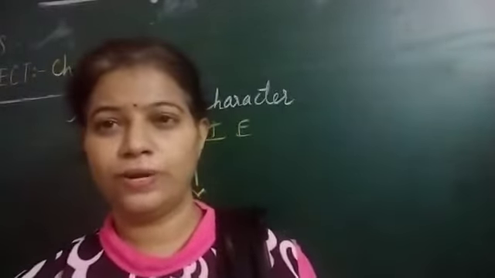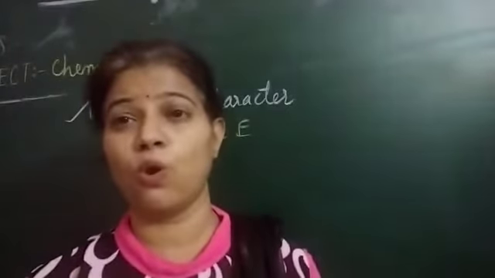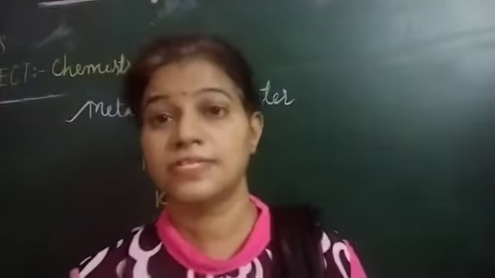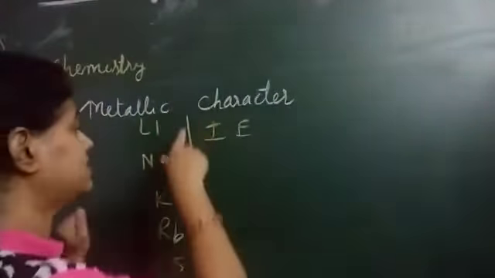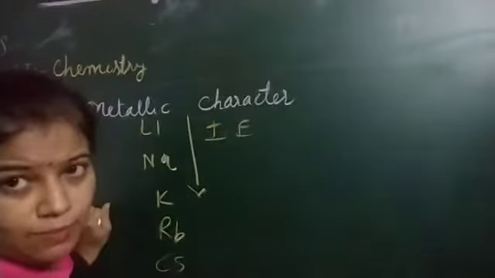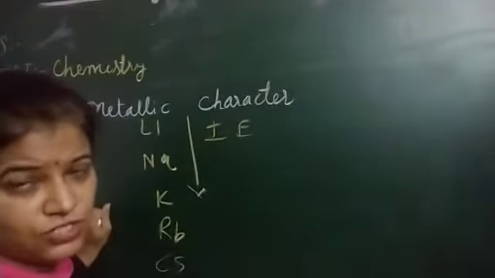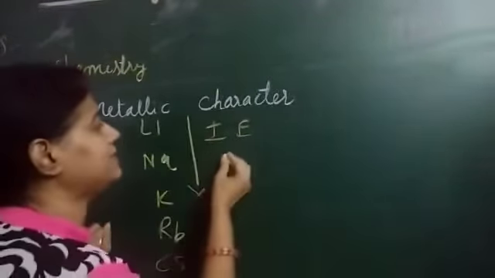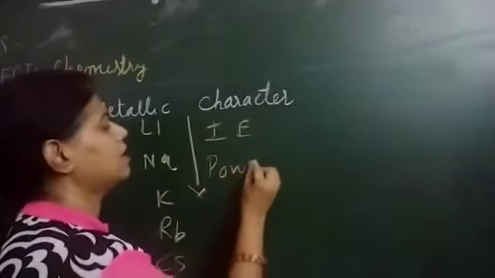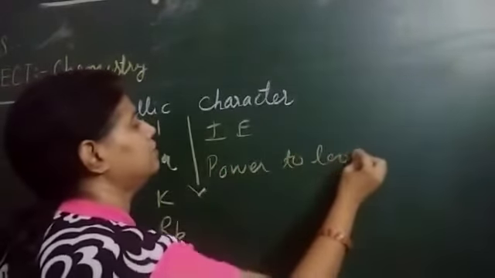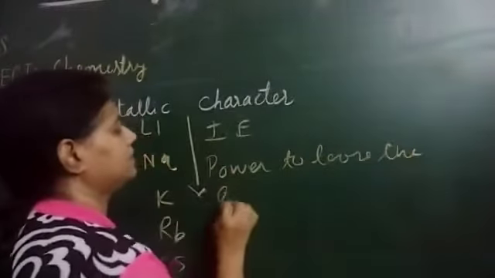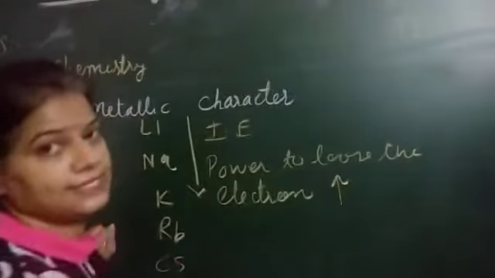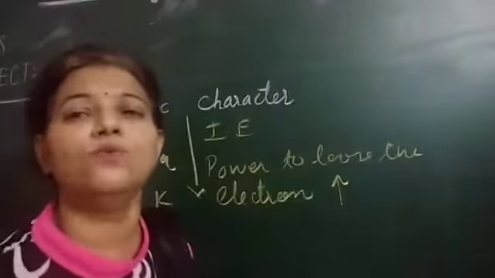In ionization energy, we learned about cesium. Cesium has the lowest ionization energy value. That is why we use cesium in photoelectric cells. So as we move from top to bottom, with the decrease in ionization energy, the power of an atom to lose the electron goes on increasing. Now it will easily lose its electron.